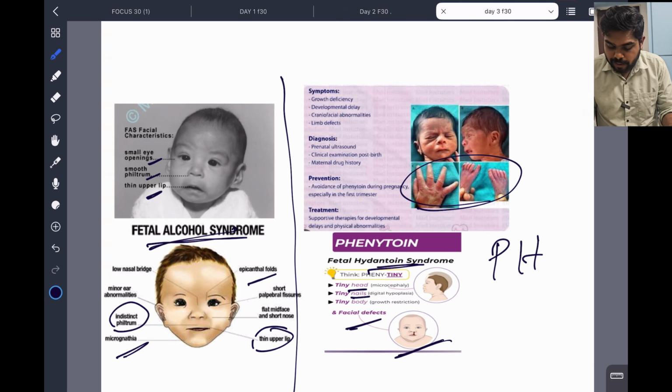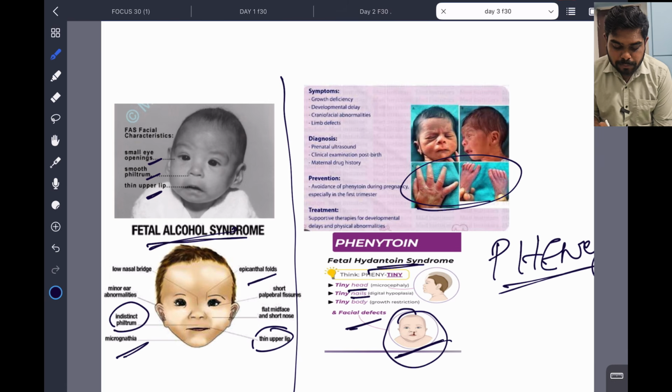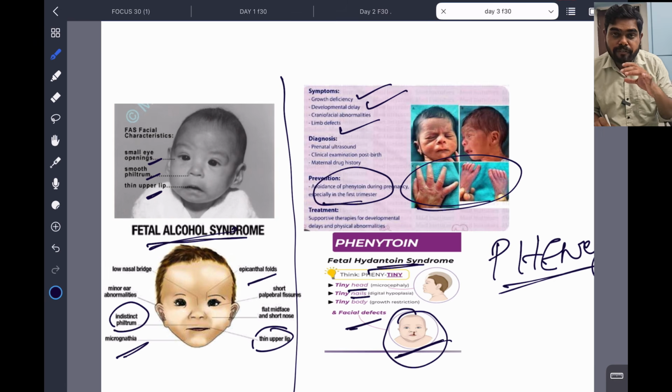So this is the classical phenytoin fetal hydantoin syndrome, which is very important. You can see the classical image here. The symptoms: growth deficiency, developmental delay, limb defects, and craniofacial abnormalities. Diagnosis is important. Prevention is avoidance of phenytoin during pregnancy, and the treatment is given here.